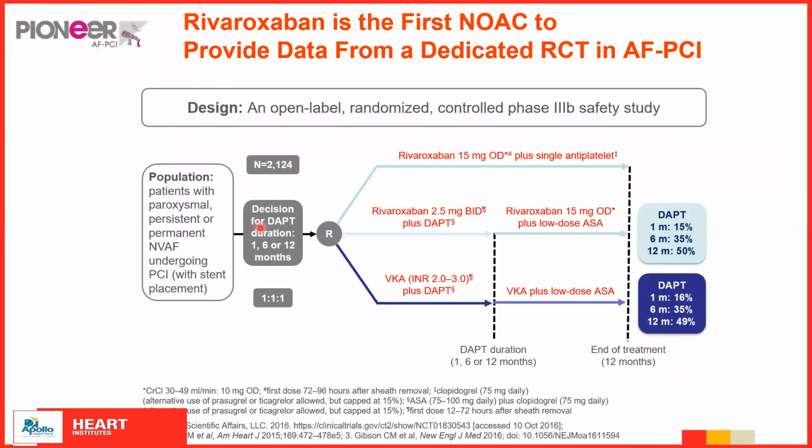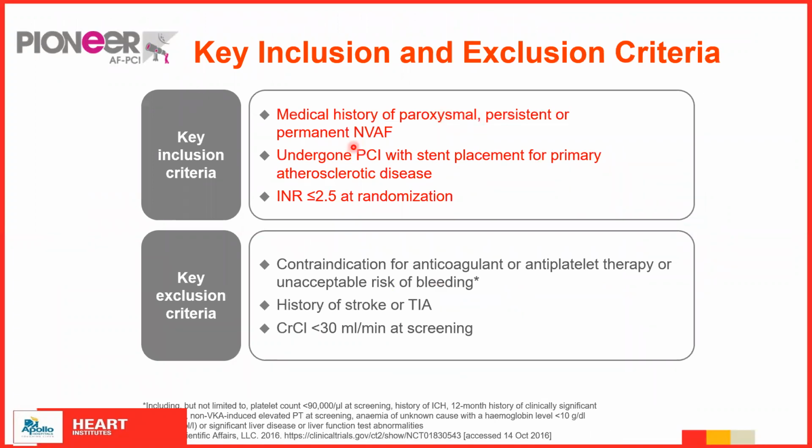The patients who had AF, there is quite a substantial number of patients who have AF post-PCI, or have AF and we do a PCI in them. And it was seen in the Rivaroxaban arm versus the DAPT arm versus the vitamin K arm. All these patients had paroxysmal, persistent or permanent non-valvular AF and had undergone PCI with a stent placement, and the INR was less than 2.5 at randomization.